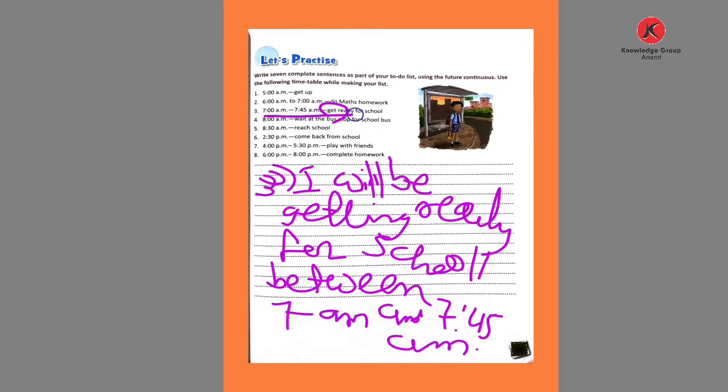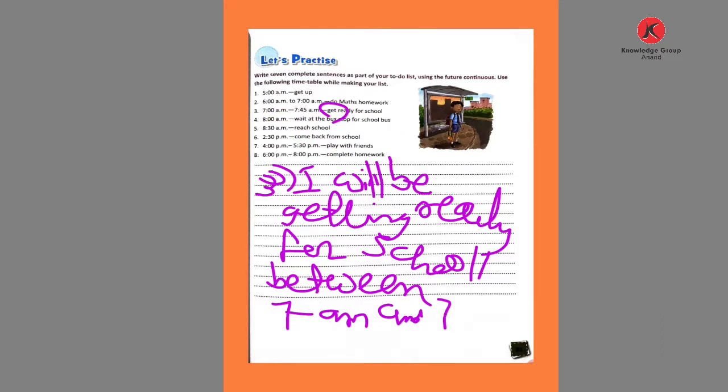Then the remaining 4 to 8, this is the homework for you. Okay, I will be waiting, I will be reaching, I will be coming, I will be playing, or I will be completing homework. The words you use and time indication. This is how you do the work.